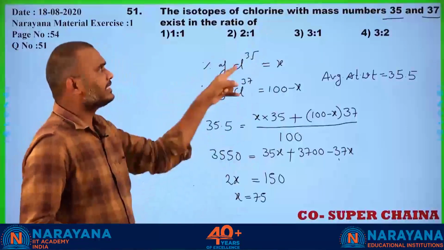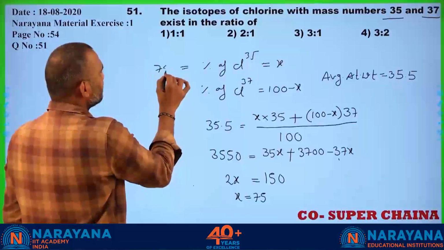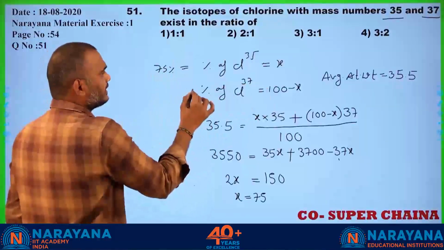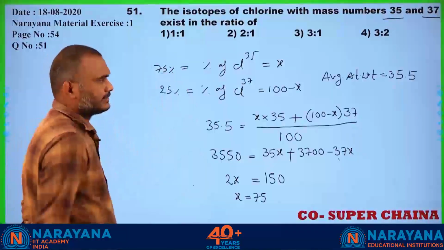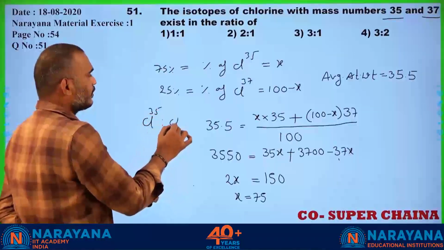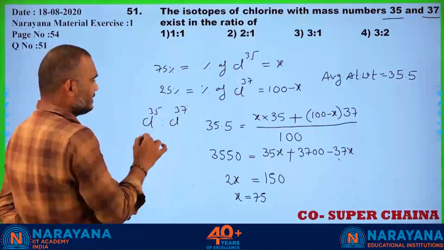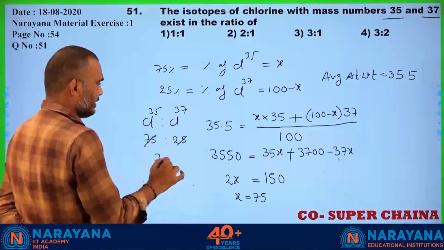Therefore the percentage of 35 is 75%, and 37 becomes 100 minus 75, that is 25%. Then the overall ratio of chlorine 35 to chlorine 37, that is 75 to 25, is 3:1.